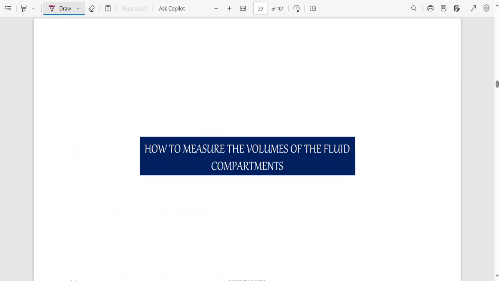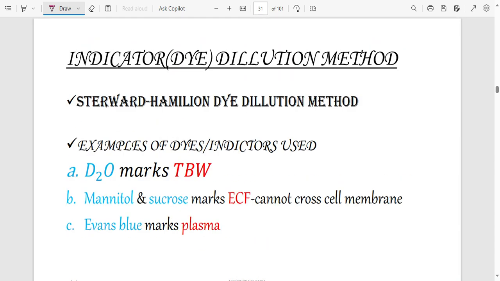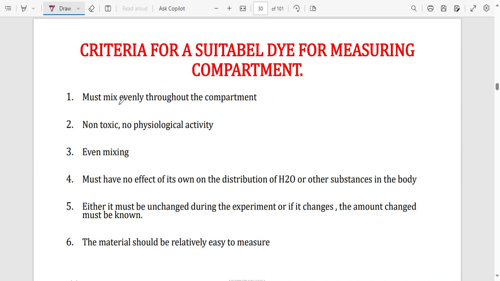Now, how do you measure fluids of the body compartments? How are you going to measure that this fluid is inside the cell? This is how much fluid is inside the cell. This is how much fluid is outside the cell. You can use what we call the Stewart-Hamilton dye dilution method, also known as indicator or just dye dilution method. Now, I remember this question coming in my exam.